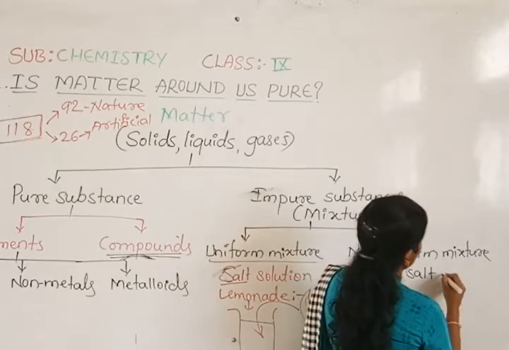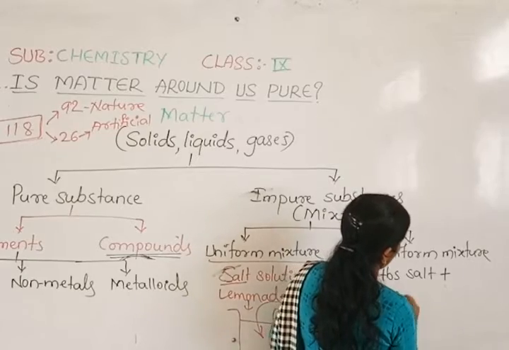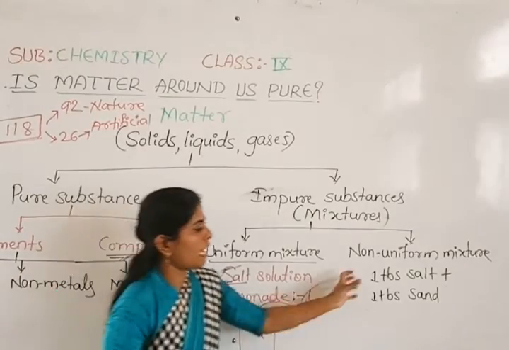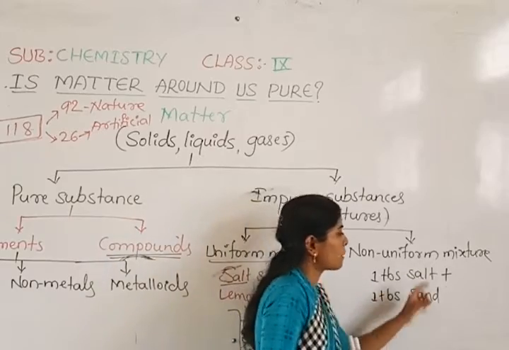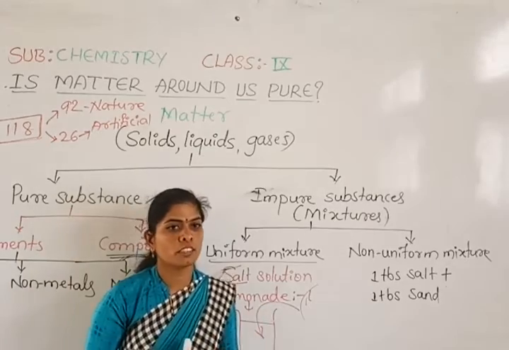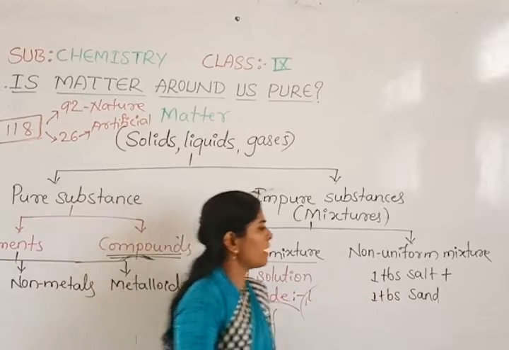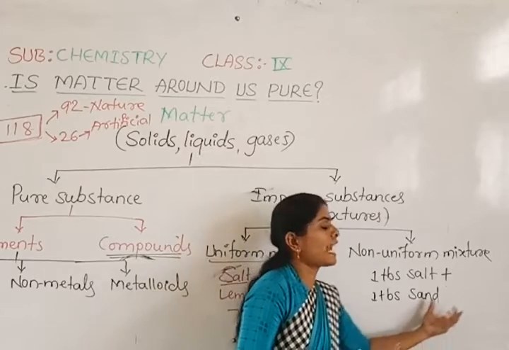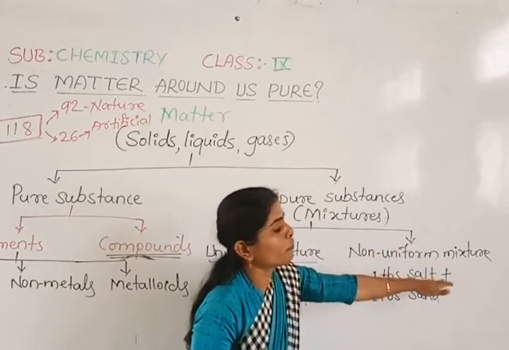Okay. And then for that we can add 1 tablespoon of sand particles. So when I mix these two together, can you see the salt and sand particles throughout the mixture? Is the composition the same throughout the mixture? No, it is not the same. Somewhere we can see an excess of salt particles, or somewhere we can see the sand particles in more number. So likewise, these are non-uniform mixtures.